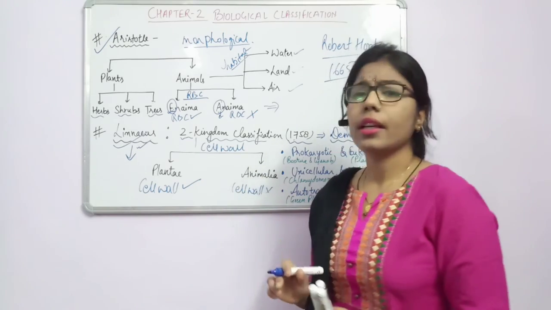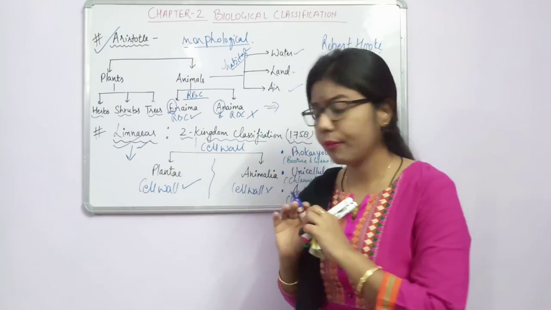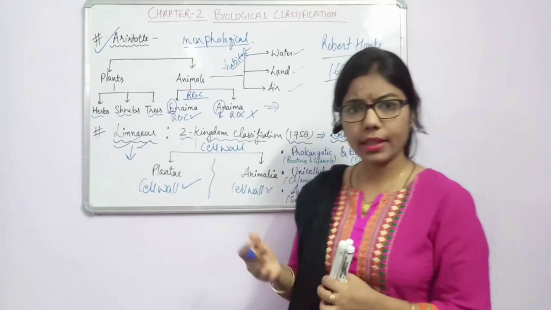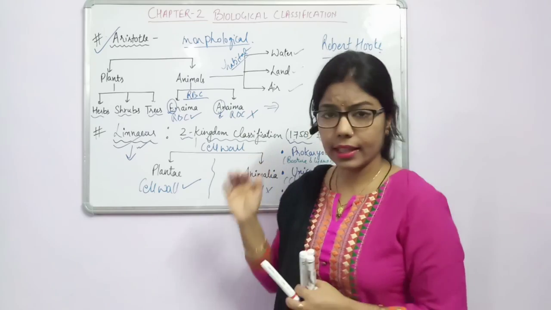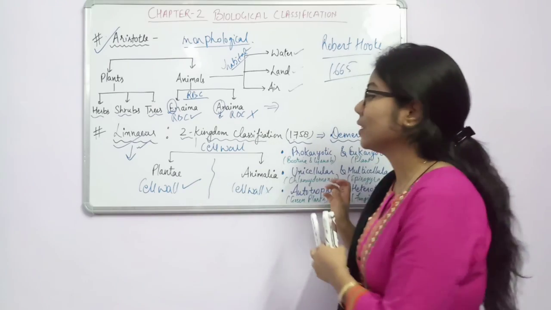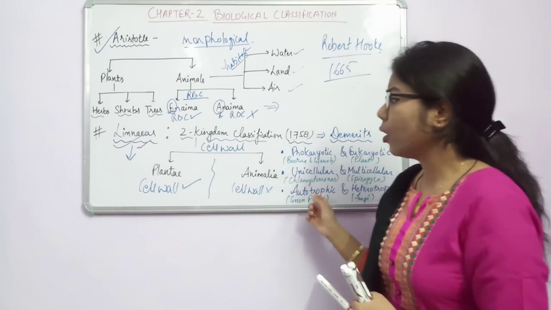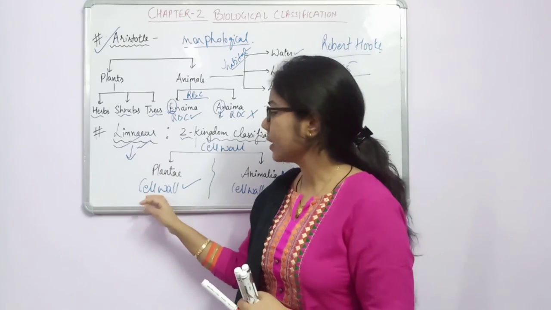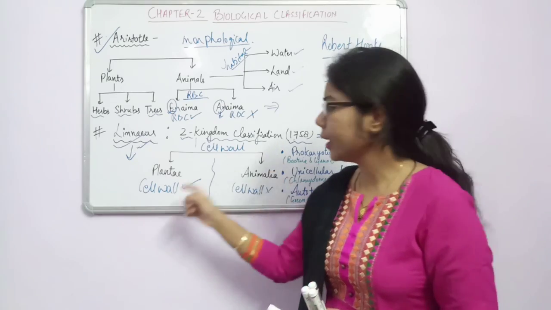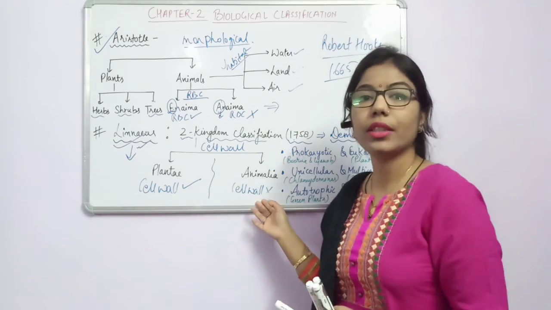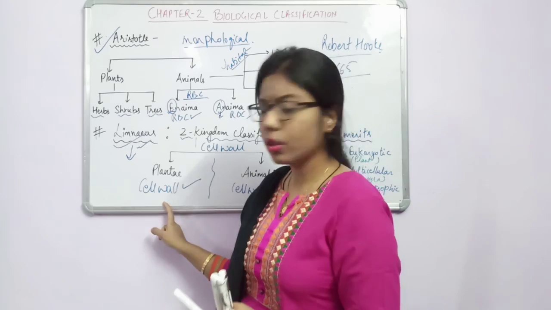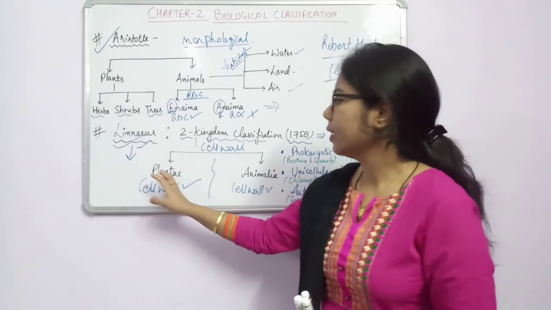We all know this, but here he has not given us a very scientific or very clear picture of the other organisms. There are some merits. What was the merit? The merit was that he took the cell wall into consideration, which is very scientific. But along with this, he did not consider some more organisms. Why? Because in the case of Plantae, those having a cell wall come under this, but there are so many organisms which should not be in the Plantae. The same thing applies to Animalia, which was cleared up by the 5 kingdom classification. So up to here we have concluded that on the basis of the cell, he classified into Plantae